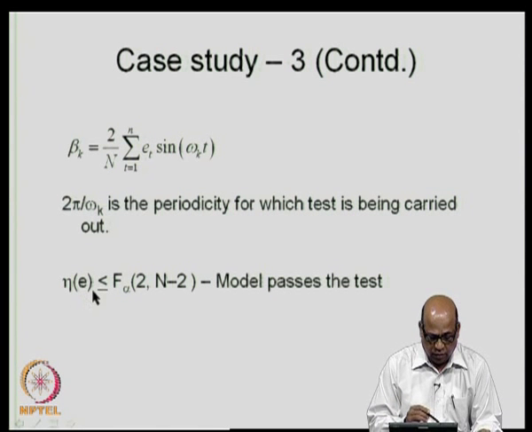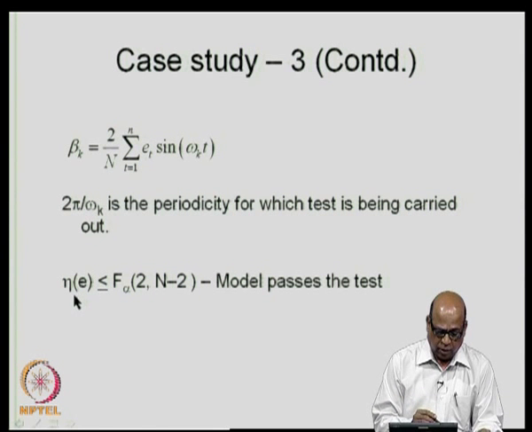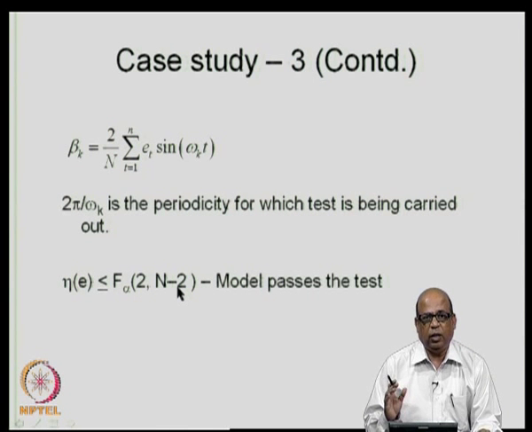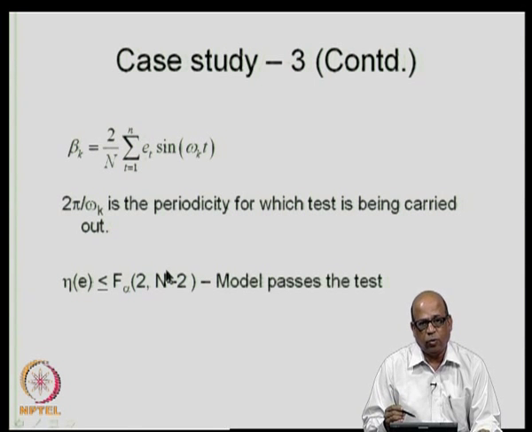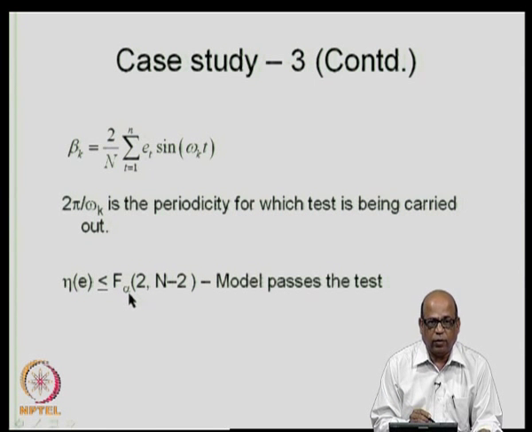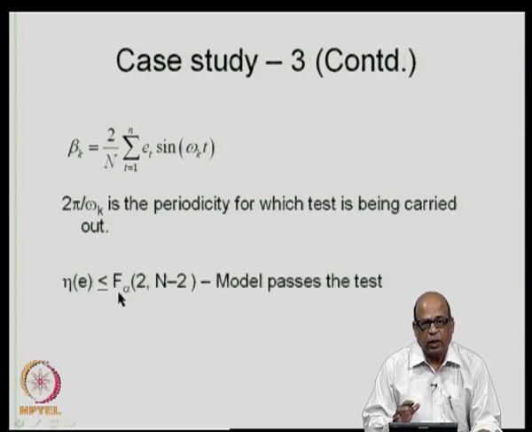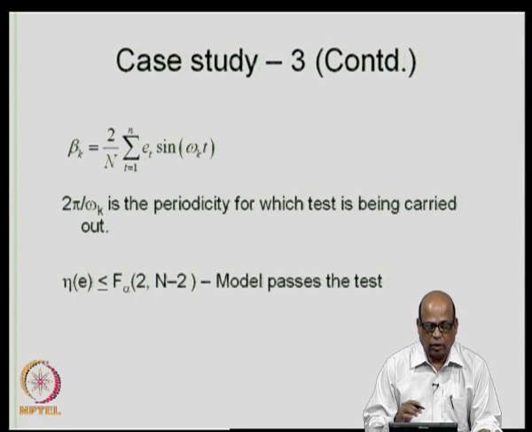Now, if this statistic value that you calculate is less than the F alpha 2, n minus 2, then it passes the test. 2 is the degrees of freedom, and n is the number of data, in this case again 240. Alpha is the significance level, typically we use the 95% value.